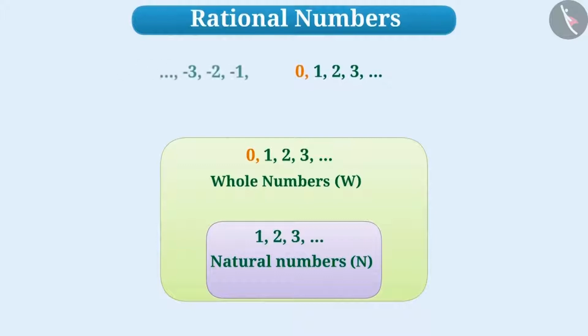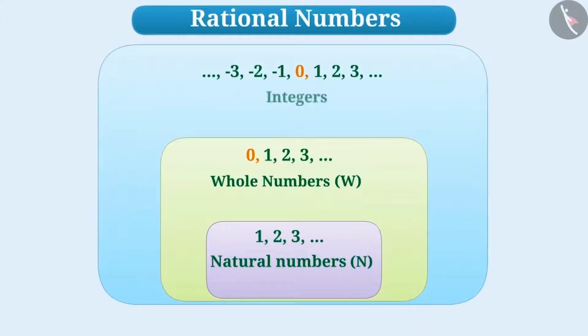Whole numbers along with negative numbers form a group called integers. We represent integers as Z. This letter is taken from Zahlen of German language, which means integer.